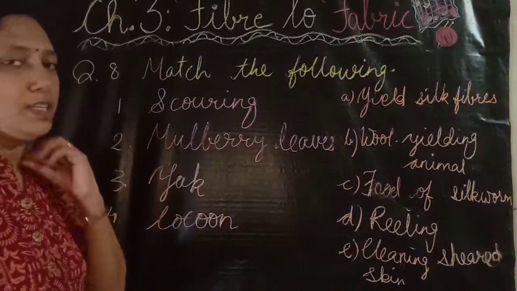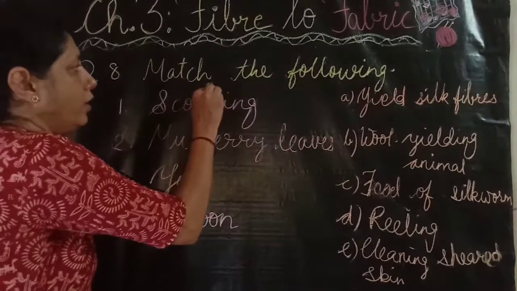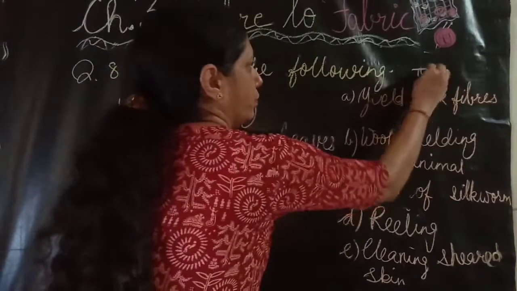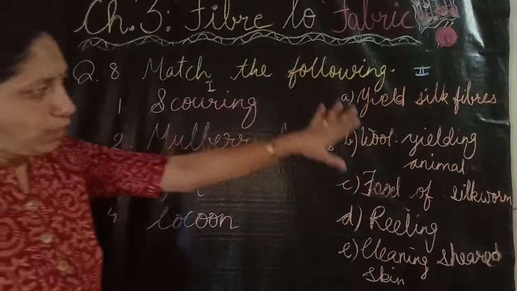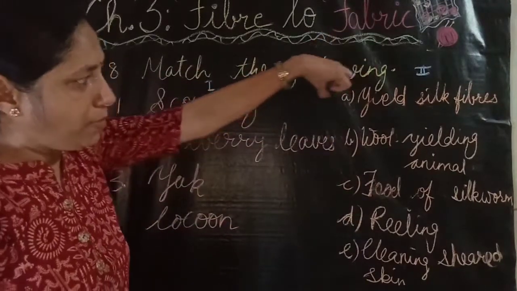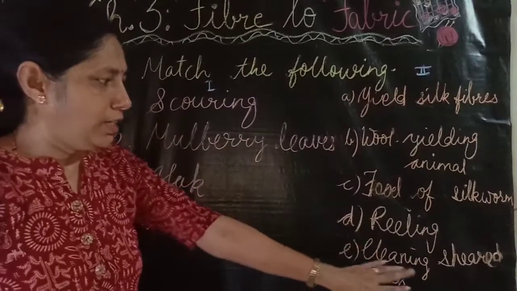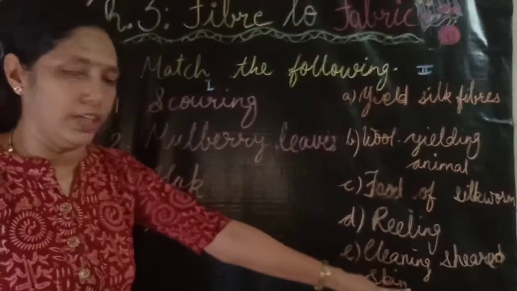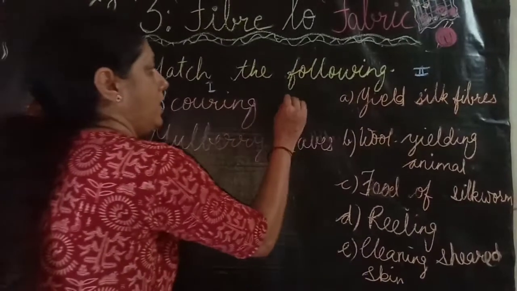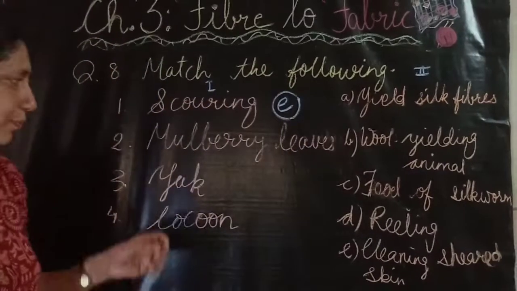Question number 8 is, match the following. Here we have to match column 1 with column 2. First one is scouring. Here the options are yield silk fibers, wool yielding animal, food of silkworm, reeling, cleaning sheared skin. The correct option is, scouring means cleaning sheared skin. So the correct option is E. E is the correct option.